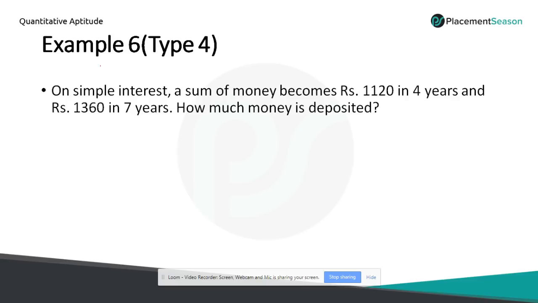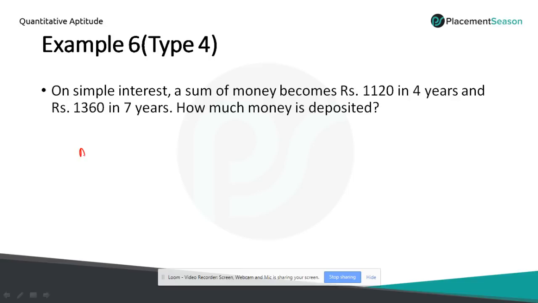The one thing we have to remember in this problem is that the simple interest for every year will be the same. For example, if we get X rupees in the first year as interest, in the second year we will get X rupees, in the third year we will get X rupees. So simple interest will be the same for all the years.